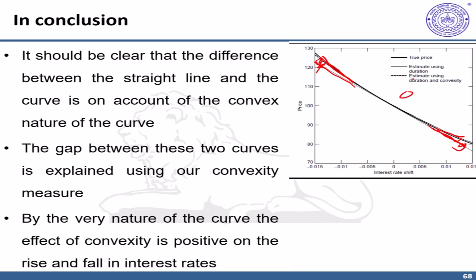The same delta is called the convexity measure, which benefits the owner of the bond, the holder of the bond. Either way, when there is an increase in prices due to a decrease in interest rate, it benefits the bond owner by increasing the price more, while when there is an increase in interest rate and decline in prices, the decline is rather less, and this convexity again benefits the bond owner.